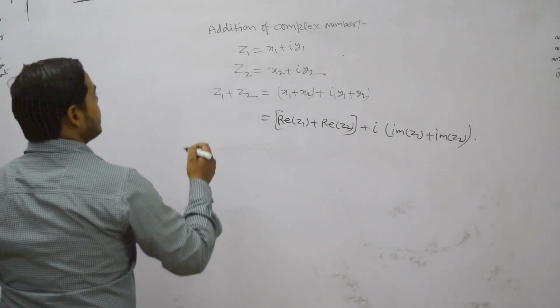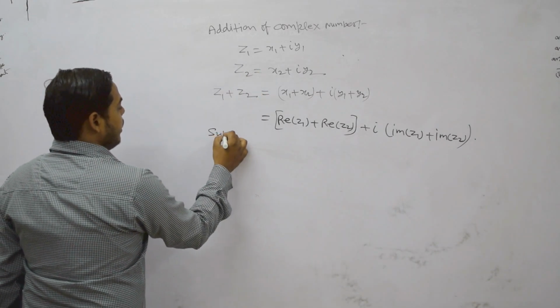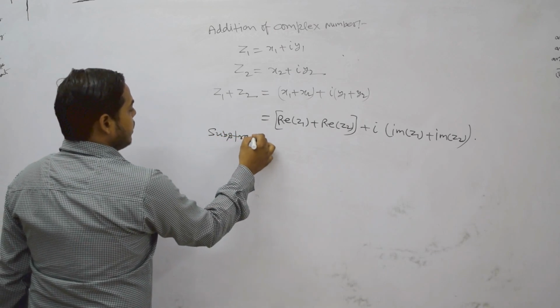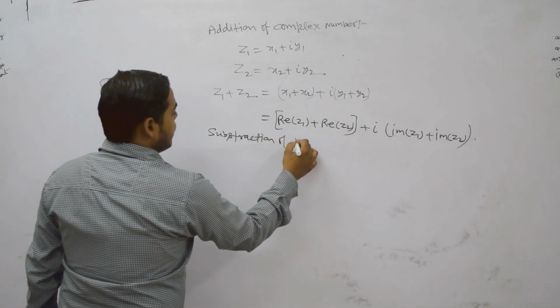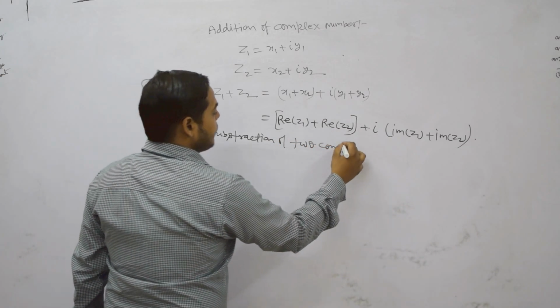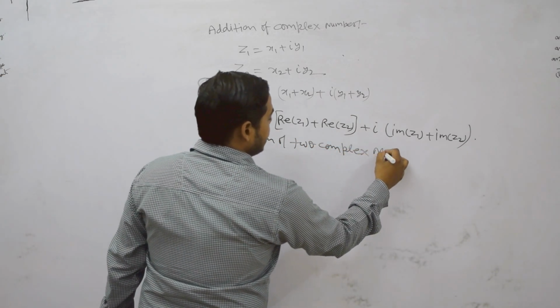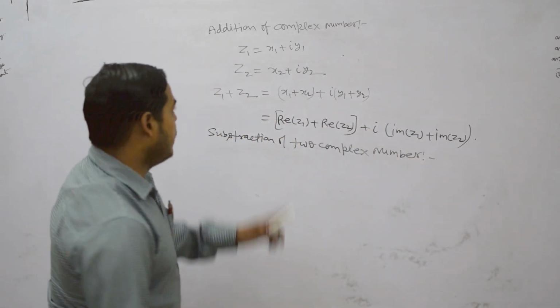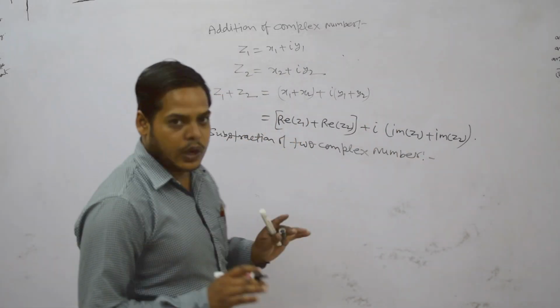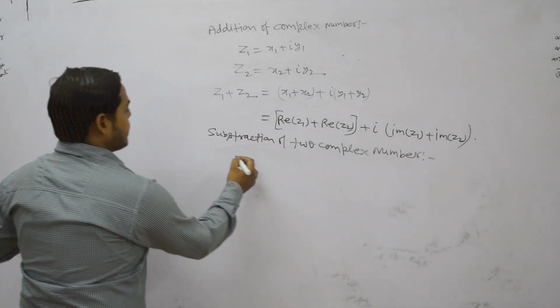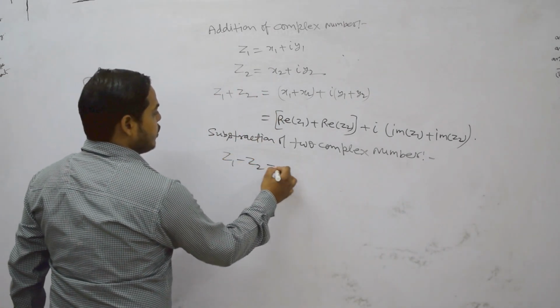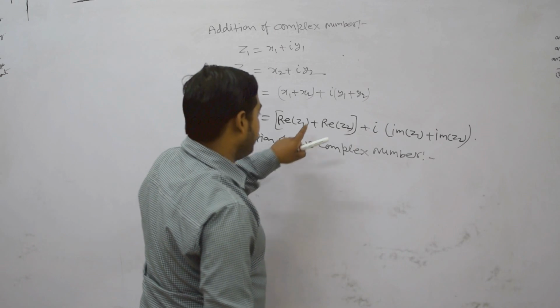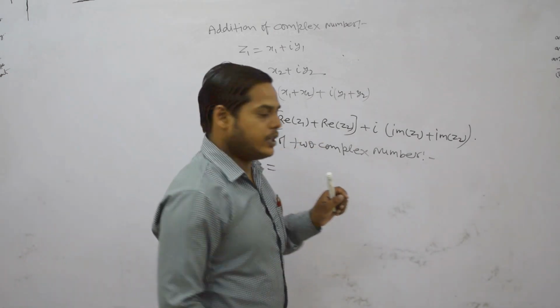Similarly, we can define subtraction of two complex numbers. Suppose z1 equals this and z2 equals this are two complex numbers, then their subtraction is represented by z1 minus z2. In that case the plus sign is changed to the minus sign.